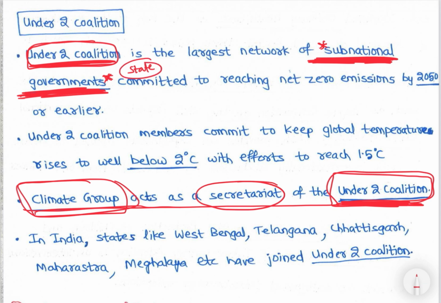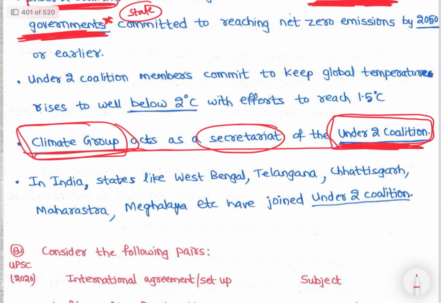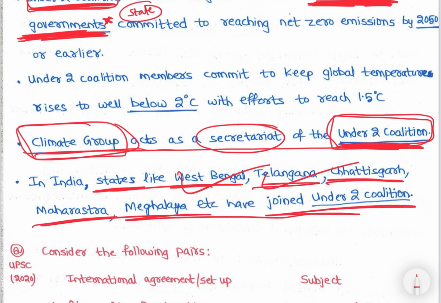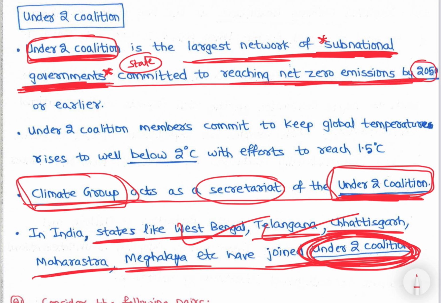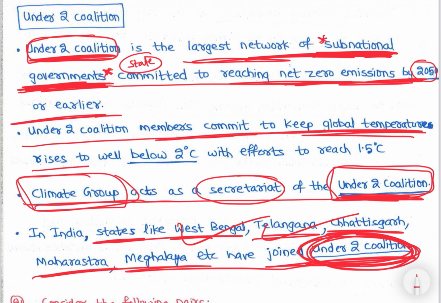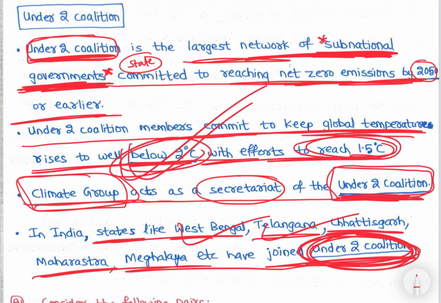Right. So that's why in India also, state governments like West Bengal, Telangana, Chhattisgarh, Maharashtra, Meghalaya, etc. have joined the Under2 Coalition. So it is the largest network of sub-national governments committed to reducing emissions to net zero by 2050 or earlier. Under2 Coalition members commit to keep global temperature rise well below 2 degrees Celsius with efforts to reach 1.5 degrees Celsius. To keep it below 2 degrees, the Under2 Coalition works.